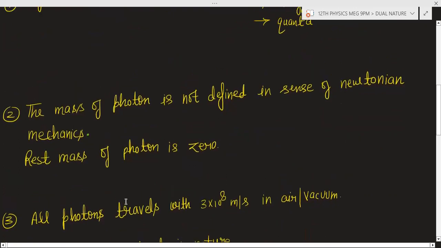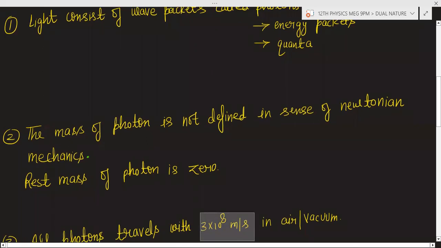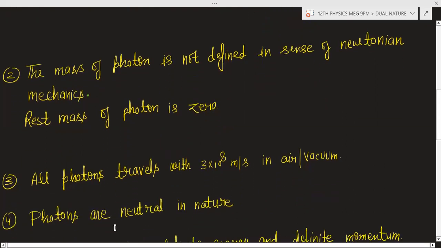After that, all photons travel with 3 into 10 to the power 8 meter per second in air or vacuum. What is 3 into 10 to the power 8 meter per second? The speed of light in air or vacuum. So all photons travel with the speed of light in air or vacuum.